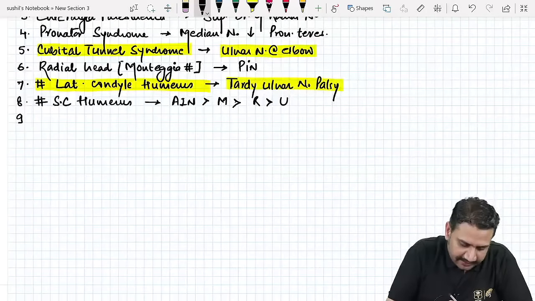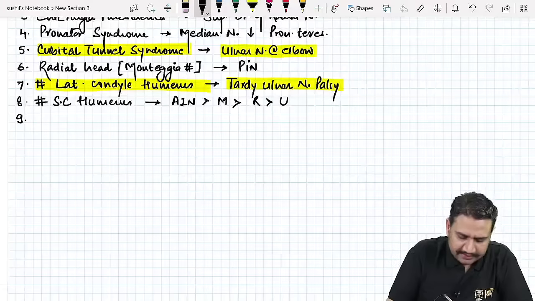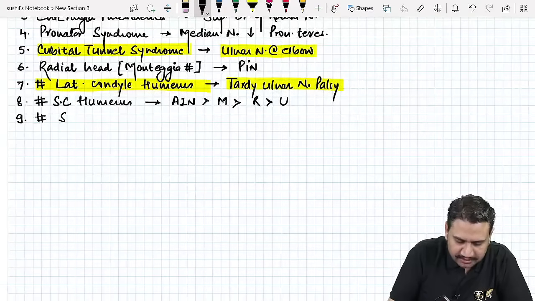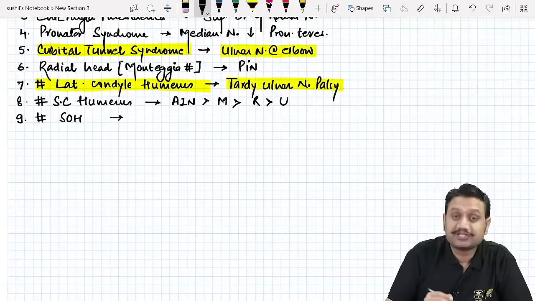Number 9 is the fracture shaft of the humerus. So in fracture SOH, that is shaft of humerus.